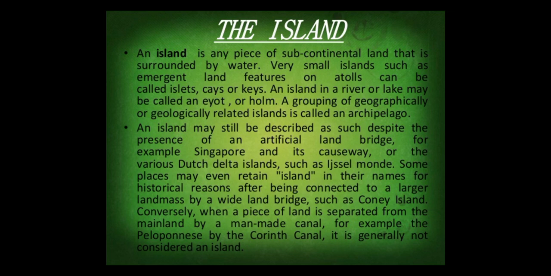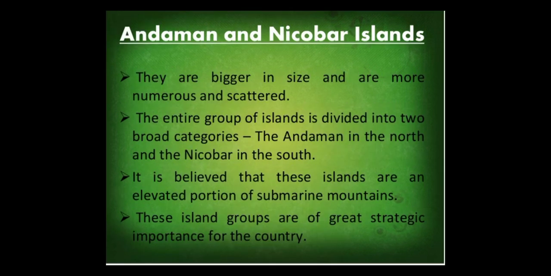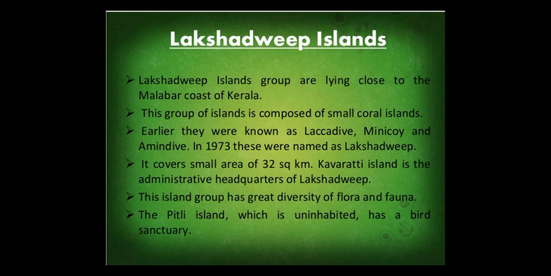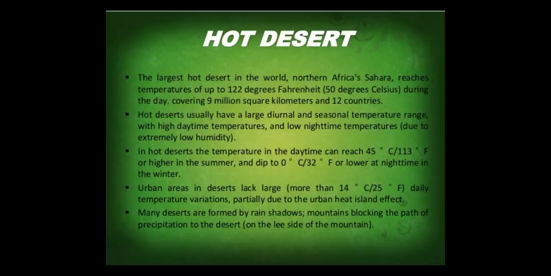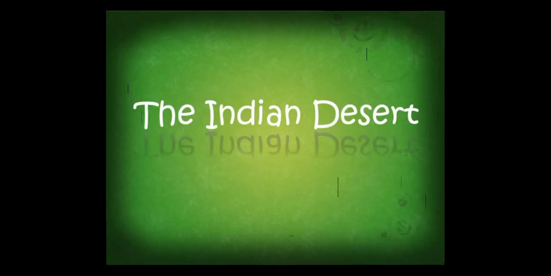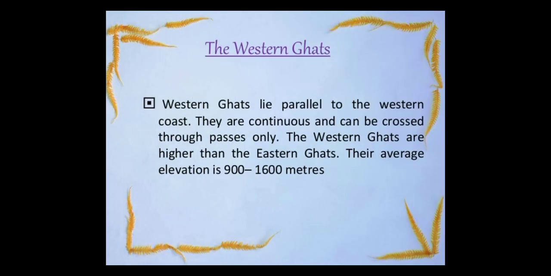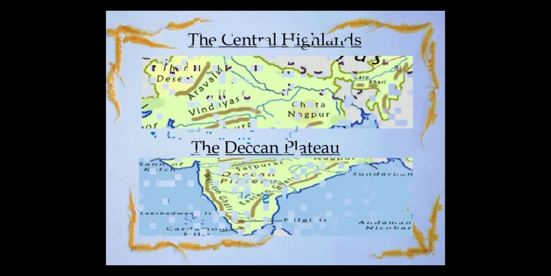Now, the islands of our India are the Lakshadweep Islands and the Andaman and Nicobar Islands. Children, we are going back to the map again. I said that the map is very important for this lesson, and you should also keep the map in front of you, then only will the concept become clear.